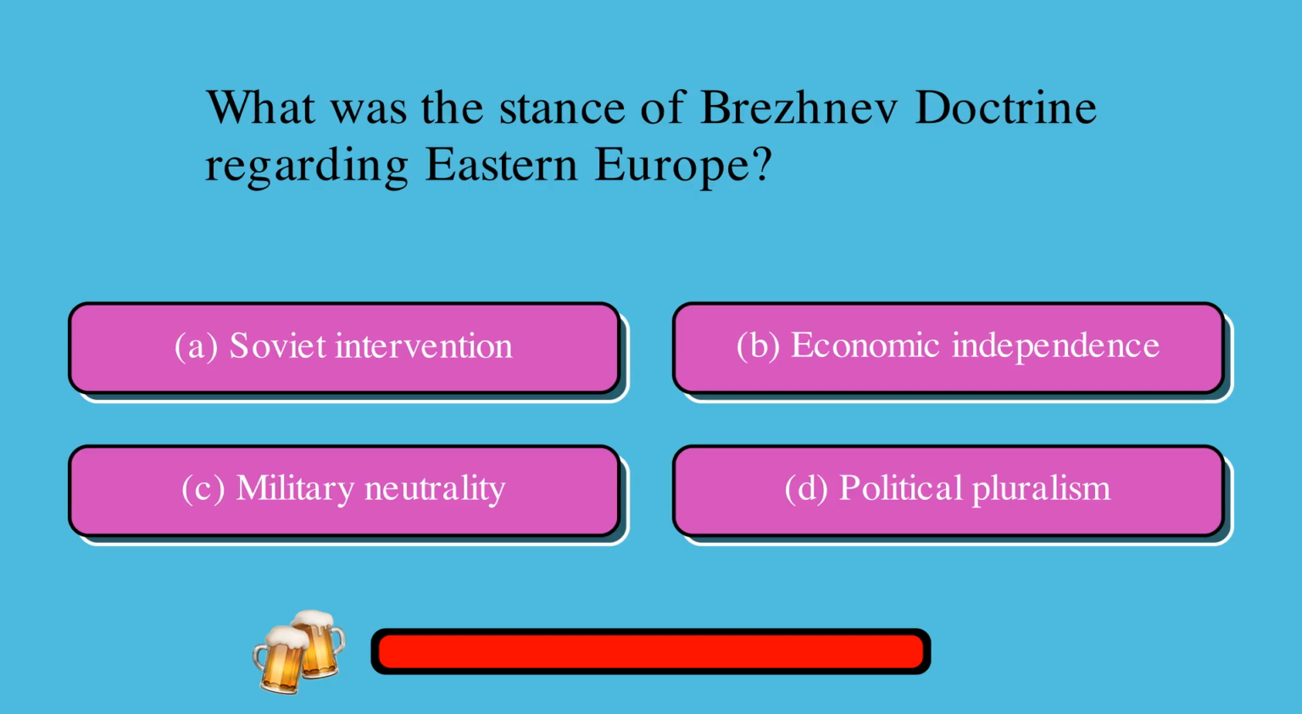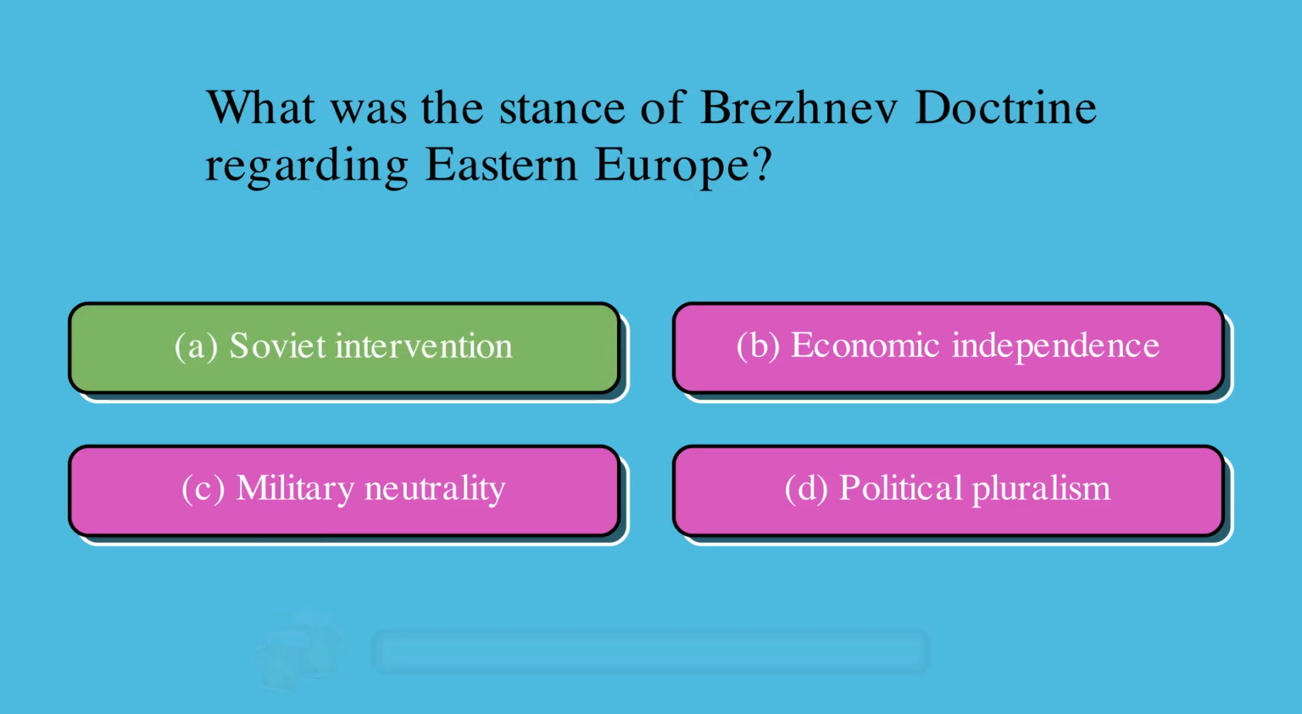What was the stance of the Brezhnev Doctrine regarding Eastern Europe? A. Soviet intervention, or B. Economic independence, or C. Military neutrality, or D. Political pluralism? The correct answer is A. Soviet intervention.